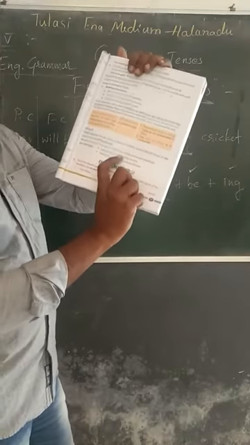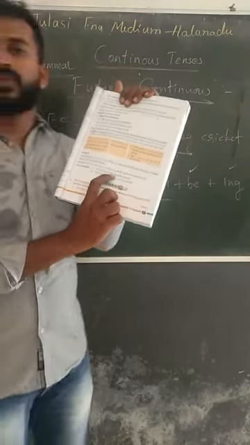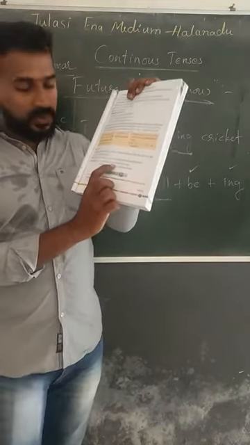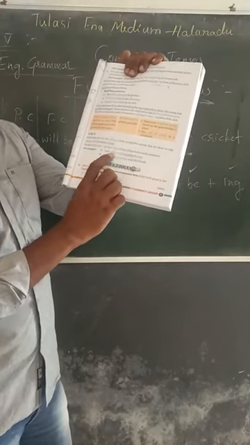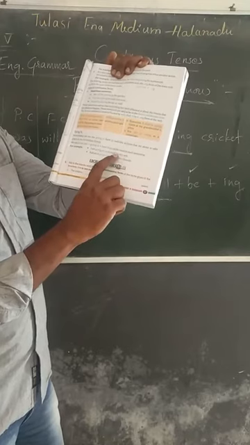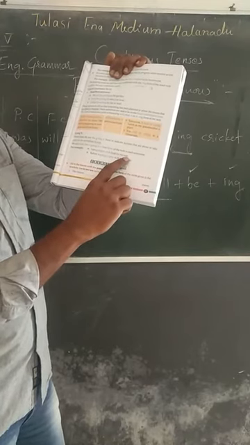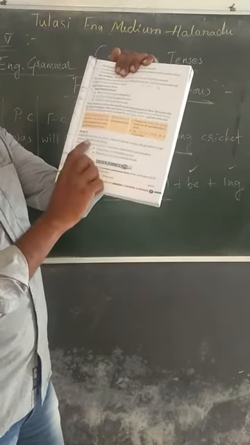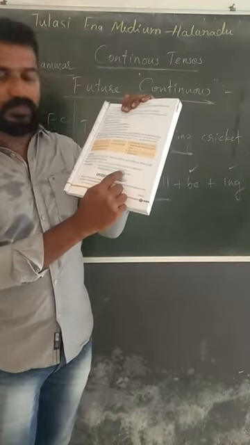See the example: I am going to cook. Here, for cook, we don't use the ing form. We can't use cooking here. I am going to cook food for my son.